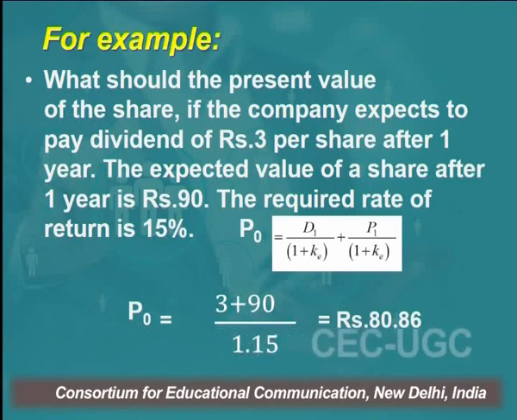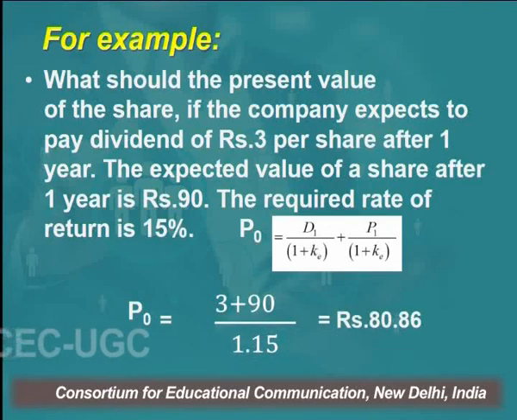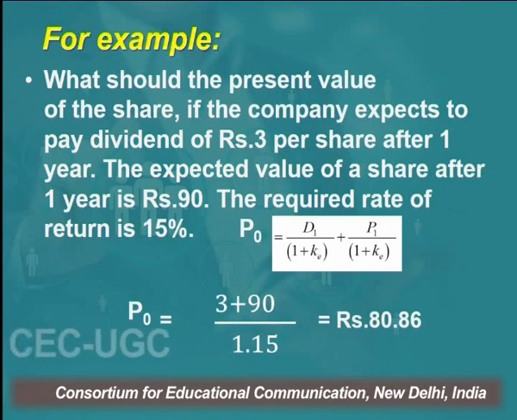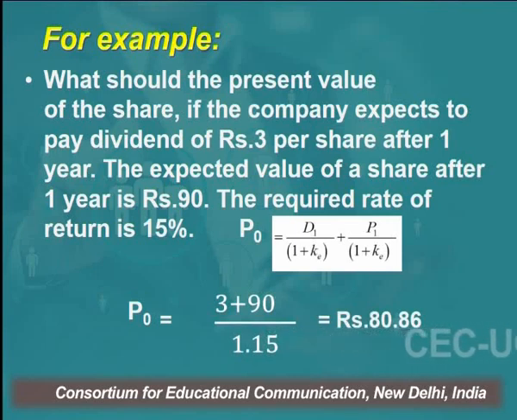So D1 is 3 rupees in our example, P1 is rupees 90, cost of equity is 15%. So 3 plus 90 divided by 1.15. This comes to be 80 rupees 86 paisa, right? So what should be the valuation of this share with these three assumptions? That the company will give me 3 rupees dividend at the end of the year, the price I am expecting at the end of the year is rupees 90, and my expected return, which is called cost of capital, is 15%. That on the risk I am taking, my investment must give me a return of 15%.